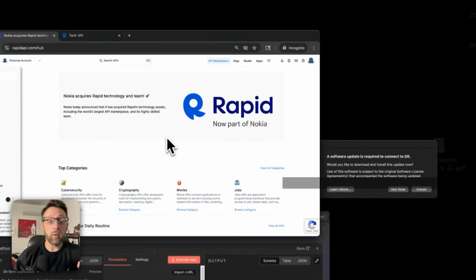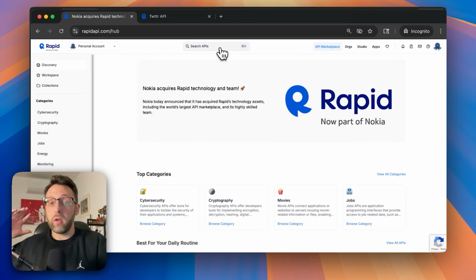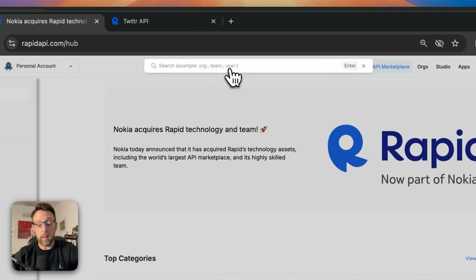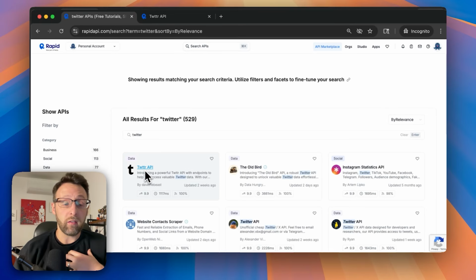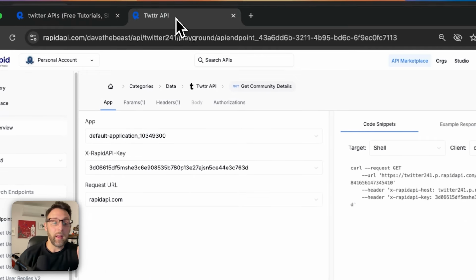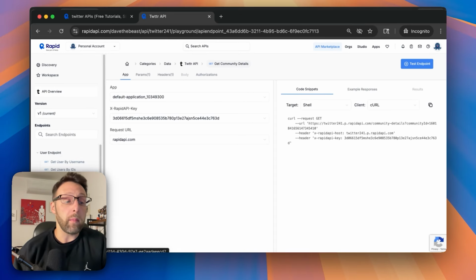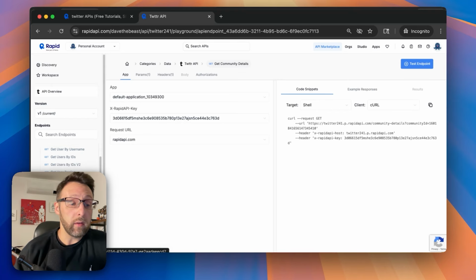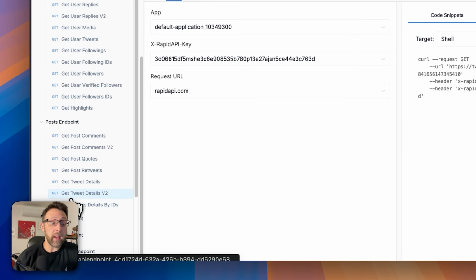So if we come over to RapidAPI, this is RapidAPI here. You can go ahead, create an account. You know how to create an account by now with your name and email. And if we just type in Twitter or X, what I'm using is this first one, the Twitter API with no I in here, whatever. And it's this one right here. And once you open this up, you'll see all of these endpoints on the side. And all we need to do is scroll down to the posts endpoint. And what we want to do is get tweet details.